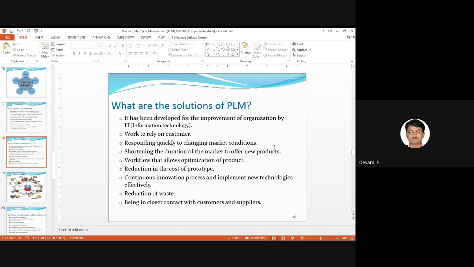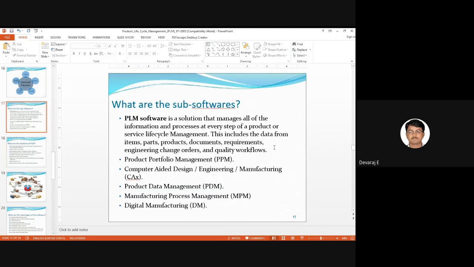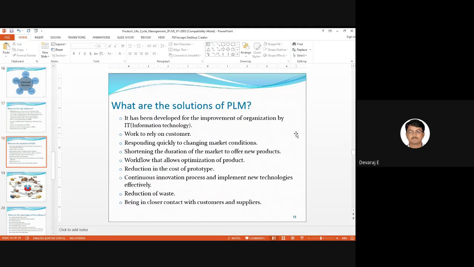According to what we receive from the software, we can continue or use the same things, and we can reduce the waste in the sense of manpower. We can reduce the manpower, we can reduce the cost, and we can reduce the wastage of the materials.